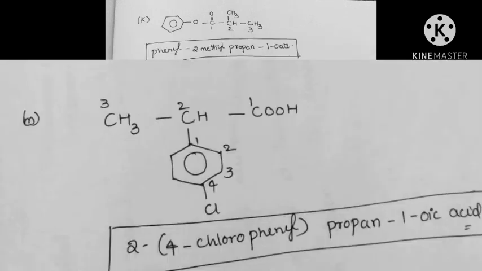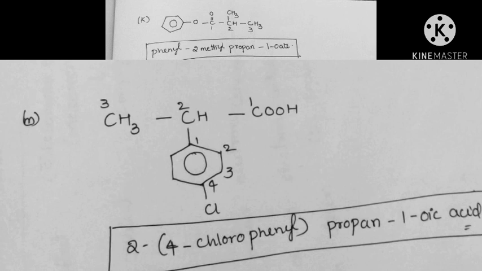And the next skeleton is like this. So the numbering is like this: 1, 2, 3. The second carbon carries the substituent. So the numbering is like this: 1, 2, 3, 4 for the substituent. The substituent has the IUPAC name 4-chlorophenyl, because chlorine is present at the fourth position and the group is phenyl.